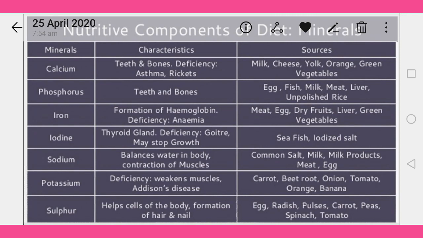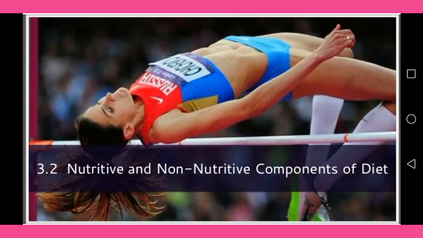It is also required for nails and hair. And the rich sources of sulfur: egg, radish, pulses, carrot, onion, spinach, and tomatoes. Move to the next.